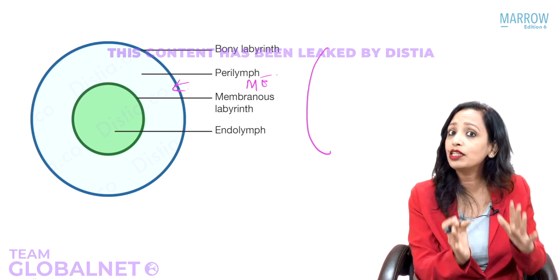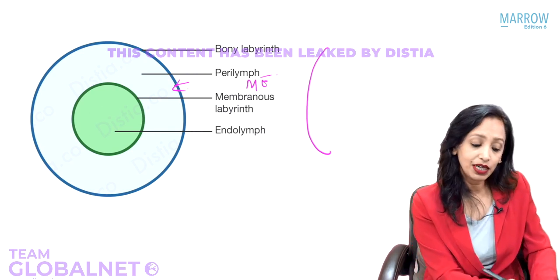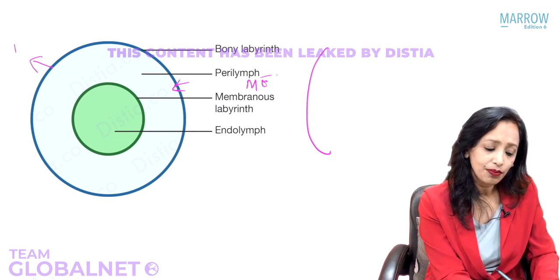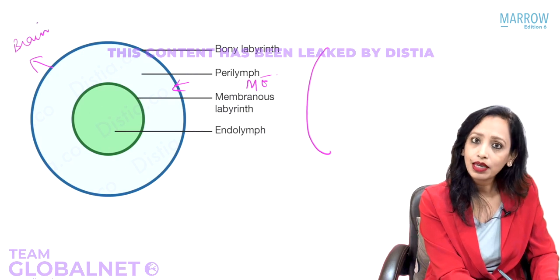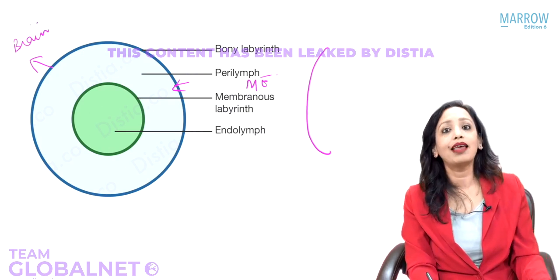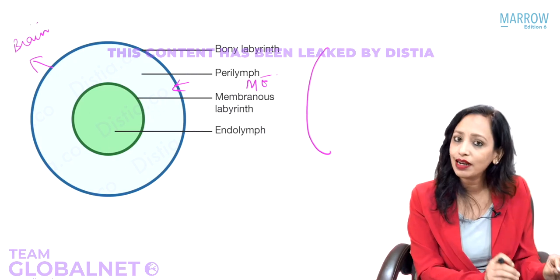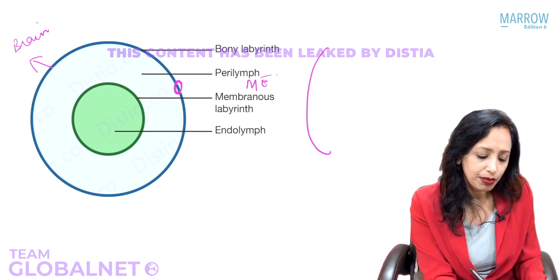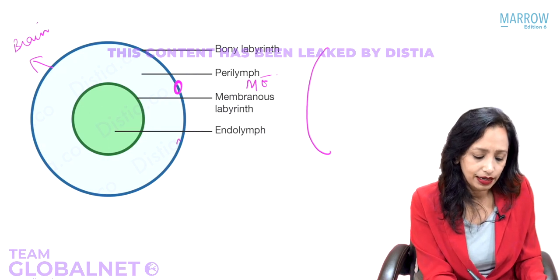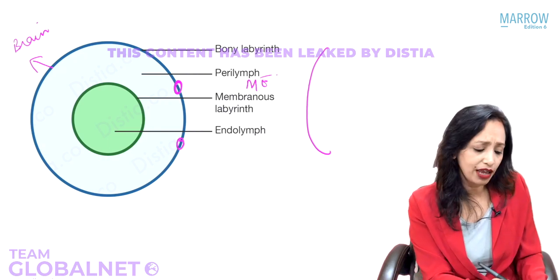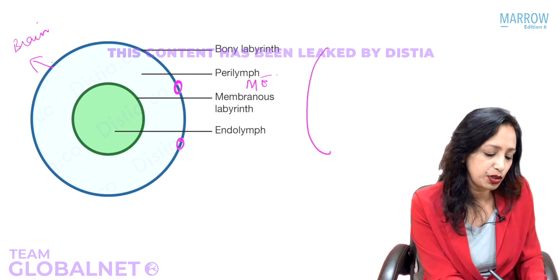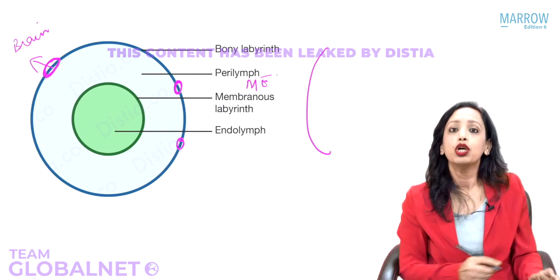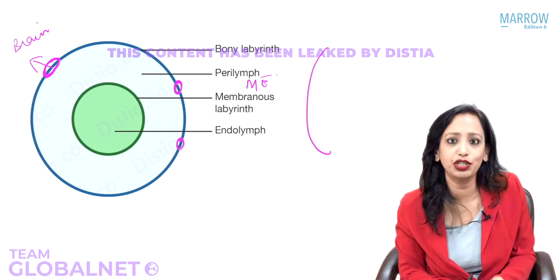And what lies medial to the inner ear? Yes, medial to the inner ear we just saw is the brain, the cranium. Which means that there will be connections between the middle ear and inner ear. So there will be connections, openings between the middle ear and inner ear. And also there will be openings or connections between the inner ear and the brain. So we need to know what these connections are.